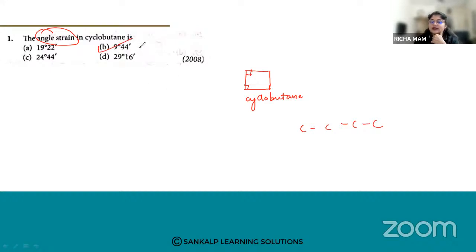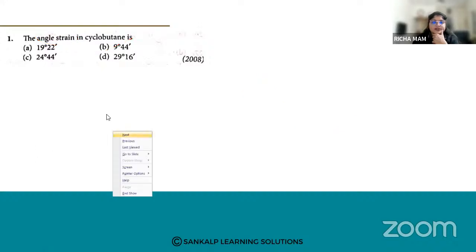This is the angle strain seen in cyclobutane. So it is 9 degrees and 44 minutes. Yes, Tejaswini has also answered it right. Fine. Let us go for the next one.